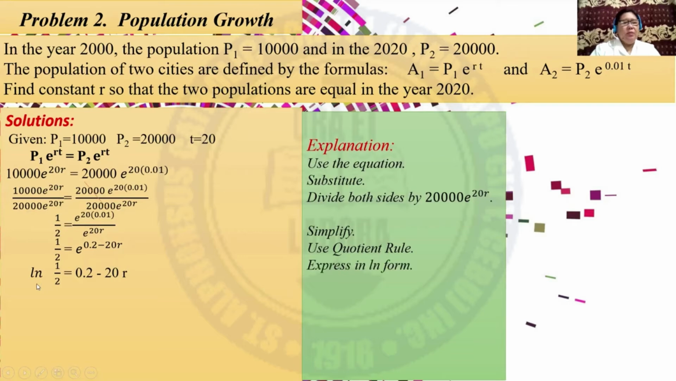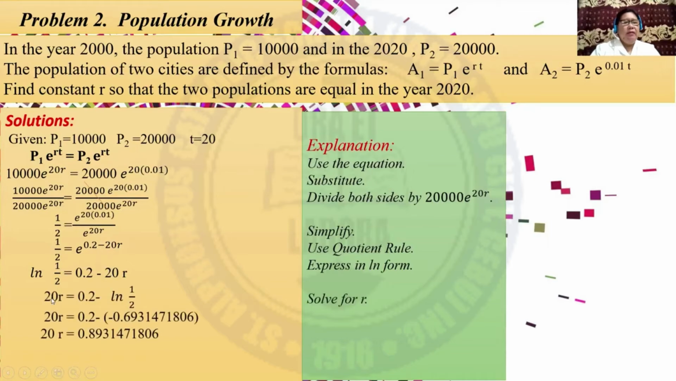And then, you have to express in ln form. So you have ln 1/2 is equal to 0.2 minus 20r. And solve for r. Transpose 20r here, it becomes 20r. Transpose ln 1/2 here, so it becomes negative ln 1/2. And take the value of ln 1/2, which is negative 0.6931471806. And then simplify this part.